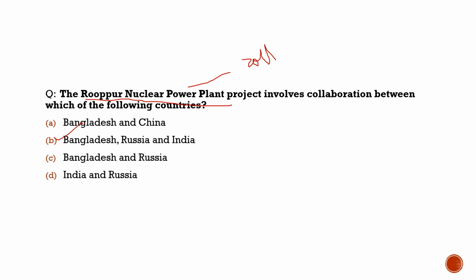So why is it in news? Because this agreement was signed in 2001, and the present government in Bangladesh believes that Sheikh Hasina has done huge corruption in this regard, and they are relooking at this nuclear project. So there are various issues which can arise from this statement from Bangladesh, and let us see what will happen to this Rooppur nuclear project. Right now, India, Bangladesh, and Russia are the nations involved in it. So with respect to this question, the correct statement would be option B.